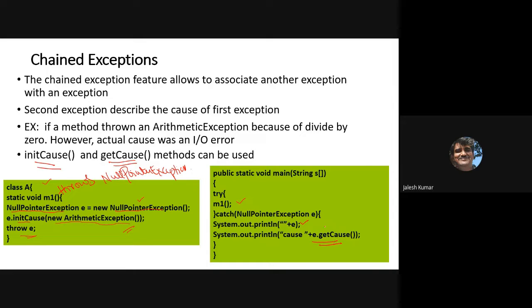initCause means to create the cause, getCause means to identify the cause. Okay. This exception occurs because of what? That is specified with getCause. So that's about chained exception.